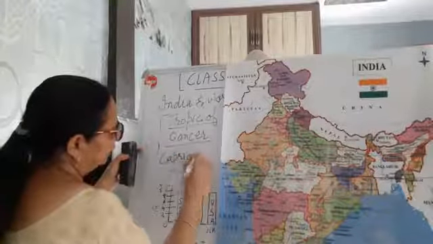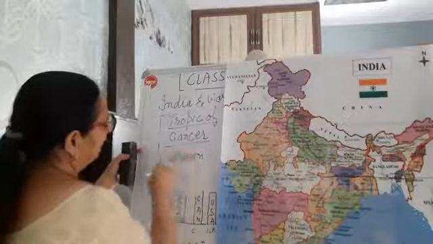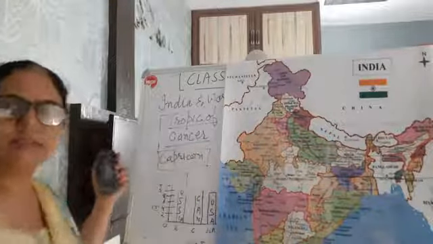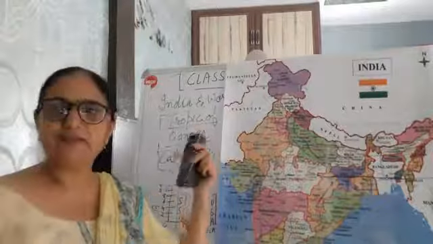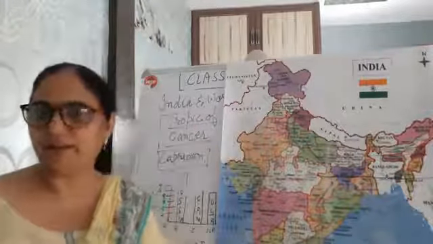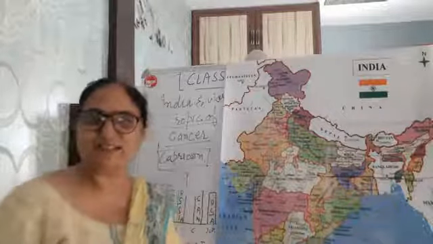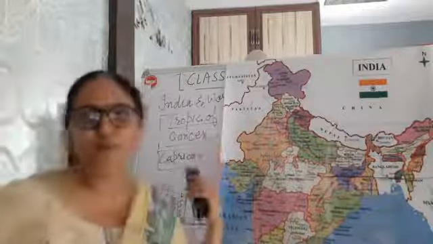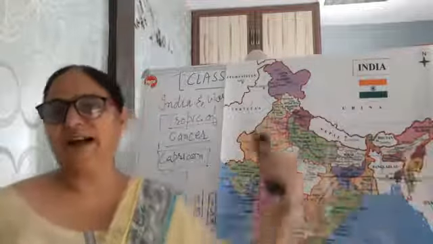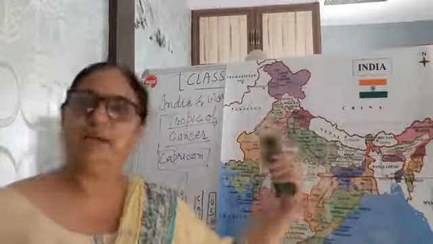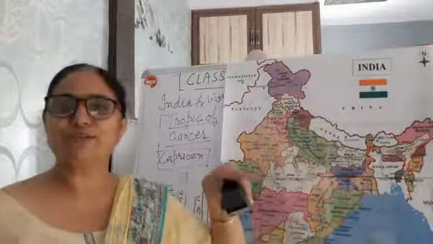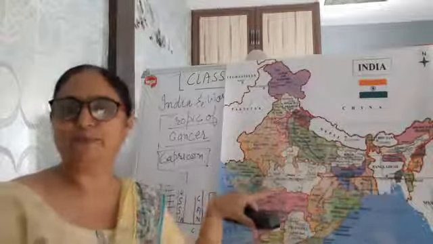And it's for your general awareness. Capricorn lies in the southern hemisphere and Cancer lies in the northern hemisphere. And moreover, it is a very interesting fact. Tropic of Cancer passes through India and divides India into two equal halves, approximately.